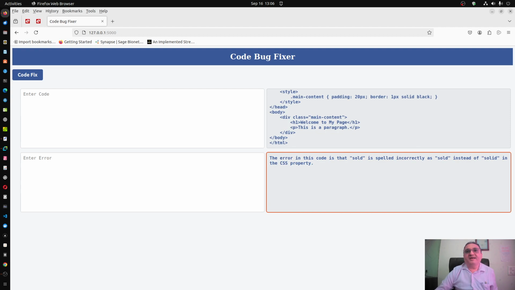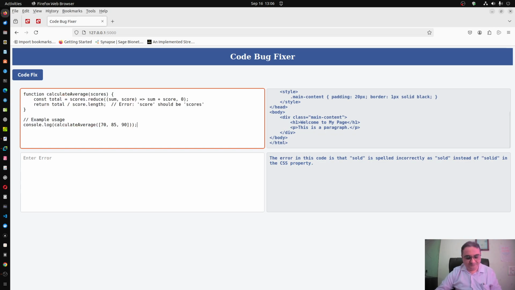Okay. Then JavaScript, slightly difficult code. Here it is writing that score should be scores, because scores is written here.